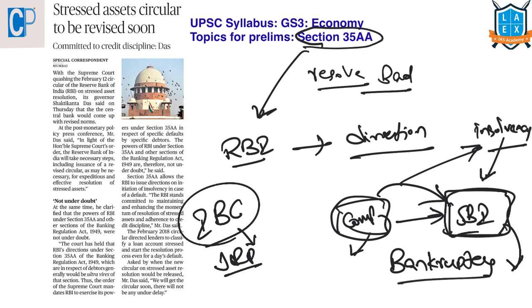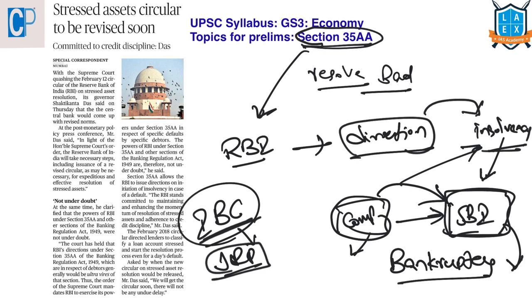So RBI, according to this section 35AA, when it finds a case of insolvency, can issue directions to initiate the proceedings under this Insolvency and Bankruptcy Code.